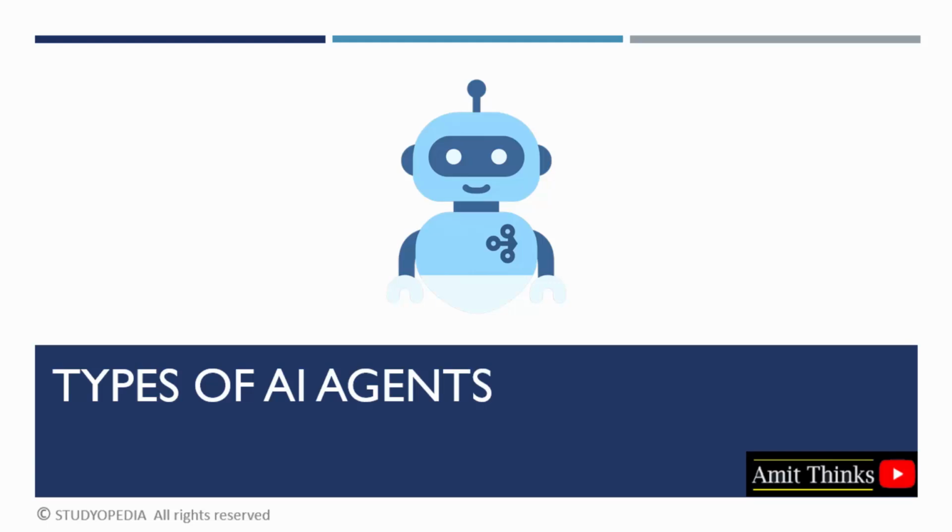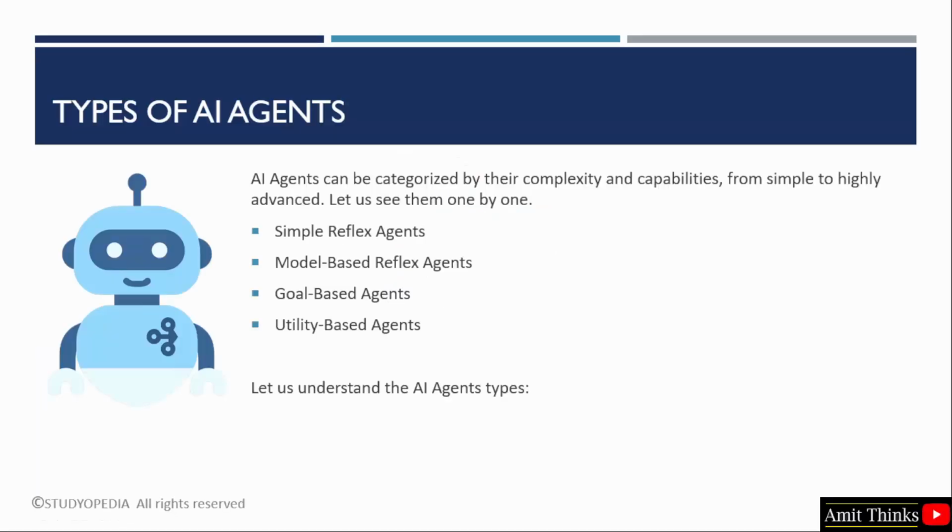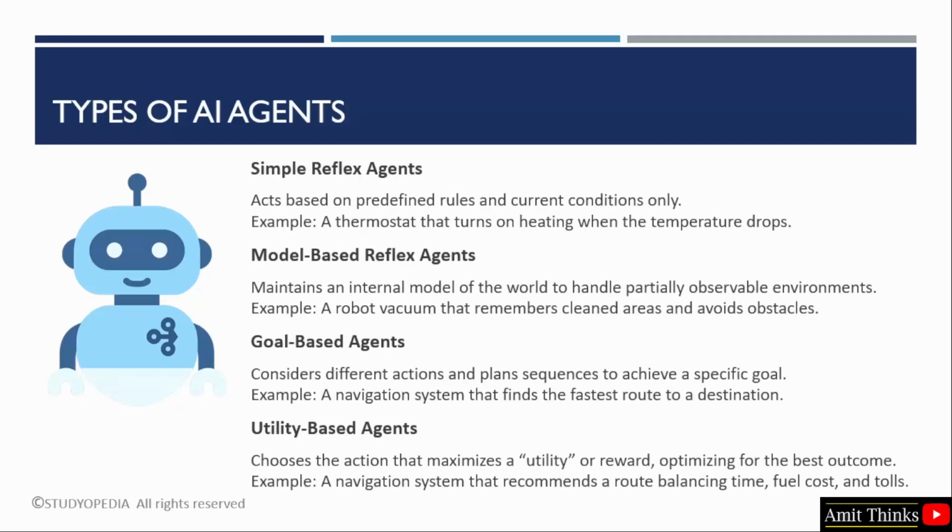In this lesson, we will understand the types of AI agents. So let us start. We can easily categorize AI agents based on their complexity and capabilities. Here are some of the AI agents: simple reflex agents, model-based reflex agents, goal-based agents, and utility-based agents. Now let us understand the AI agents one by one, beginning with the simple reflex agents.